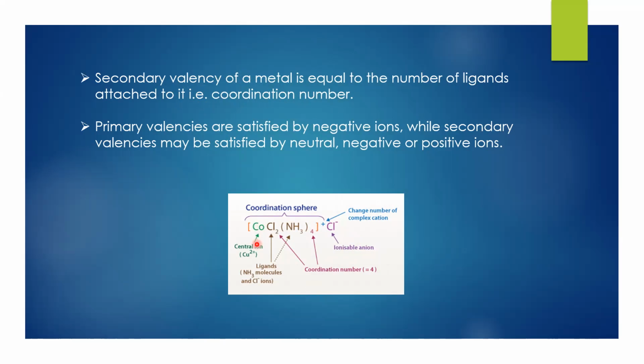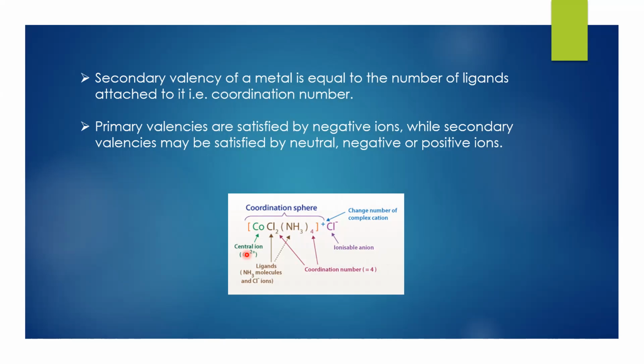Here, the central ion is cobalt, that is Co2+, which is attached to 6 ligands, that is 2 chlorine and 4 ammine.